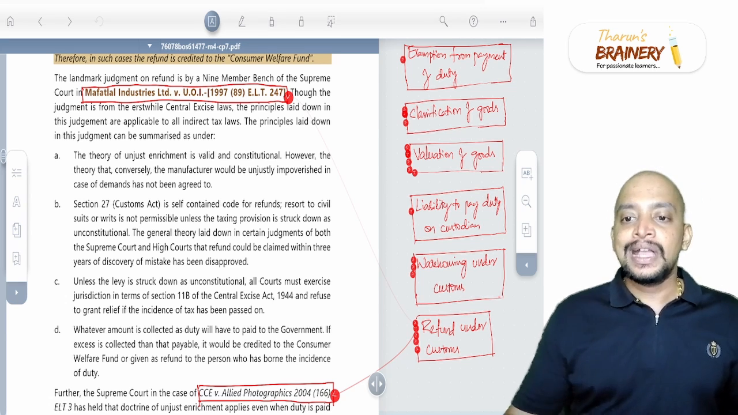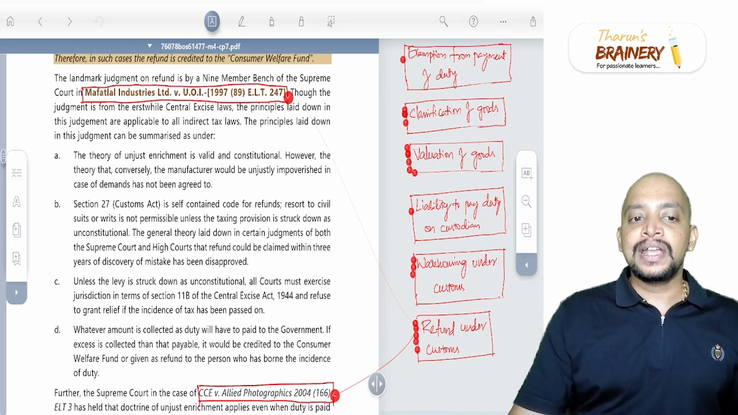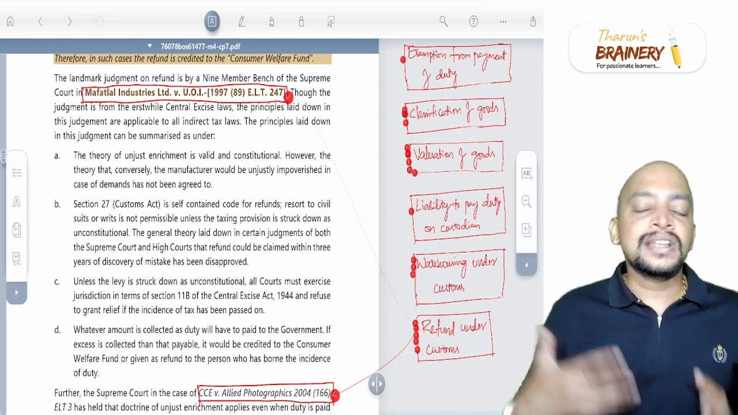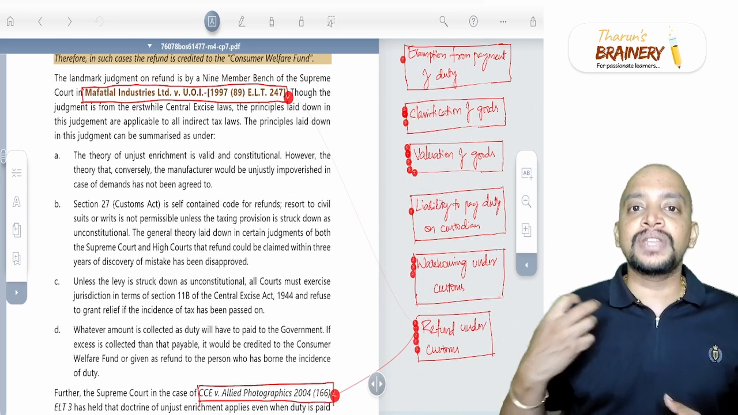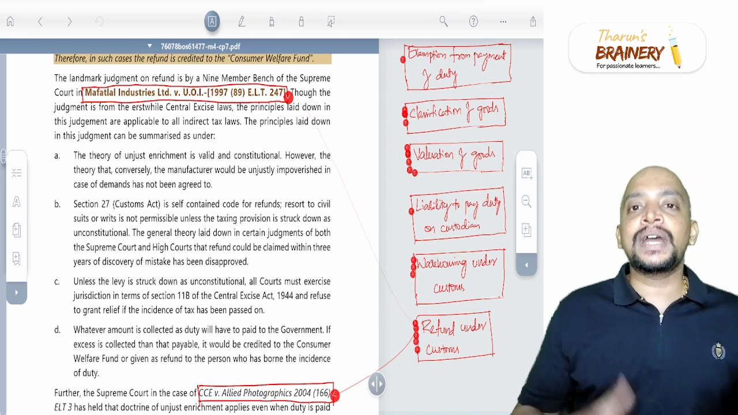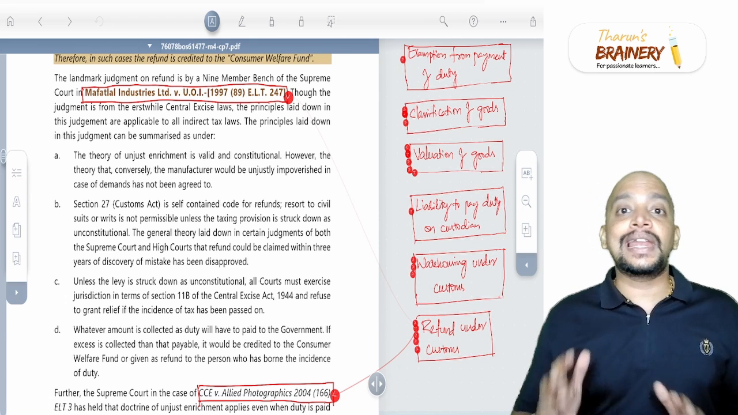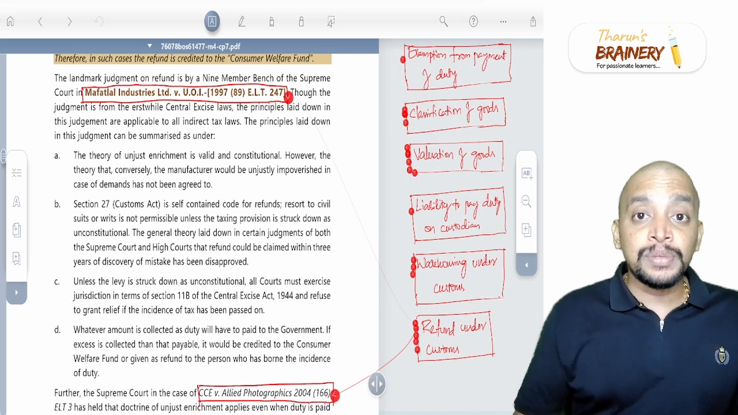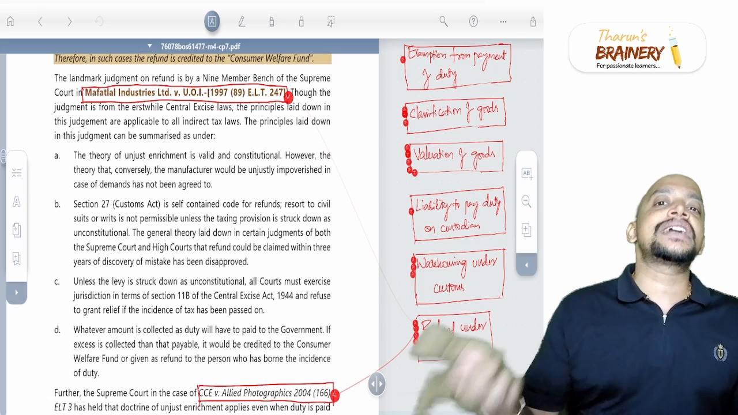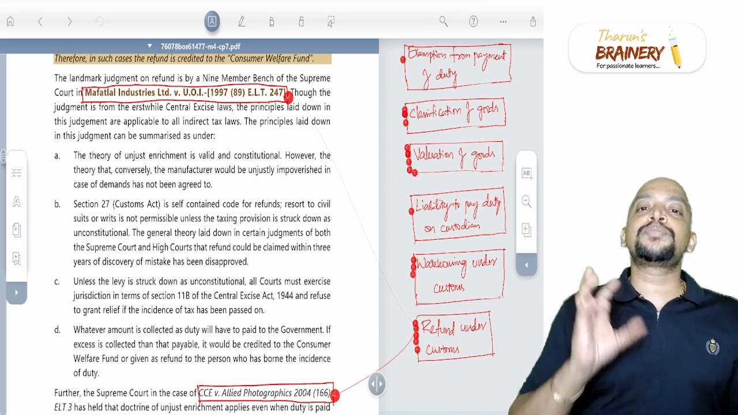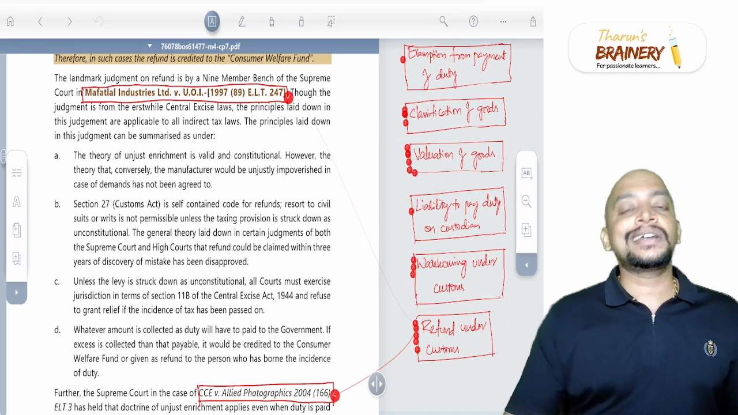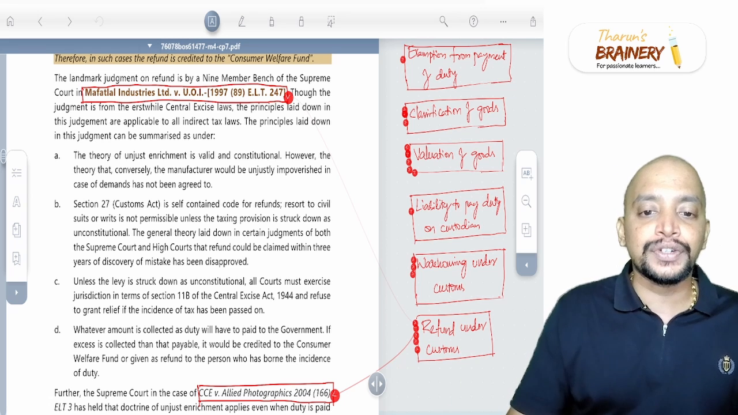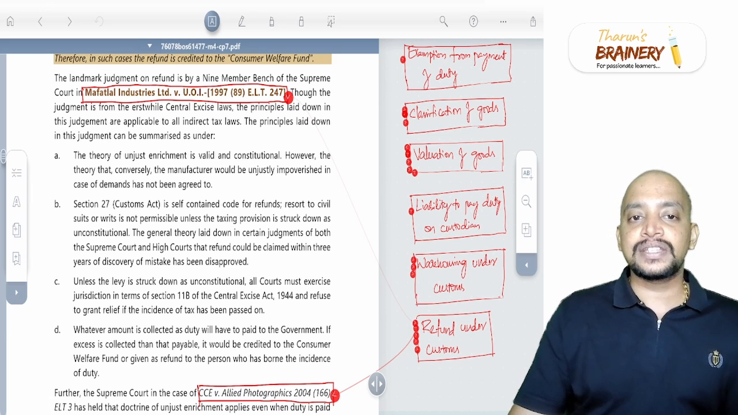And the next principle is that whatever amount is collected as customs duty from the subsequent person by the importer, by representing it as duty, should also be paid to the government, even though that is not his actual liability. So the importer has to pay that amount collected. The person who bore the incidence can claim the refund, otherwise it will be transferred to the consumer welfare fund. So that is about this.